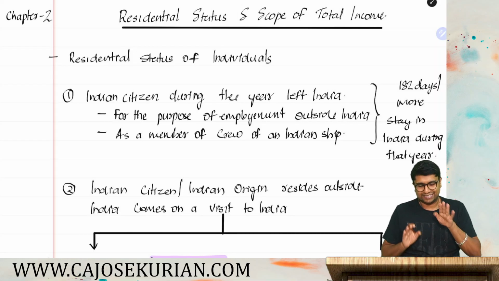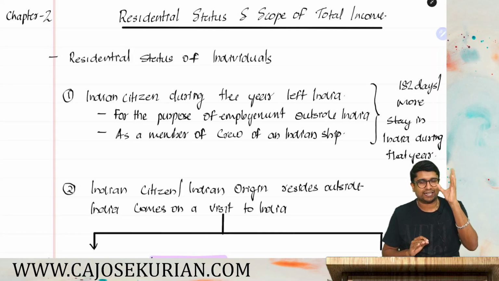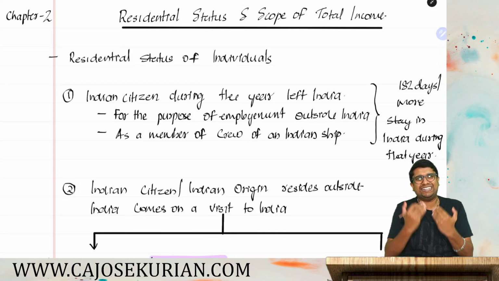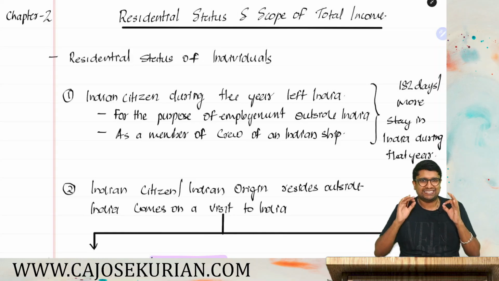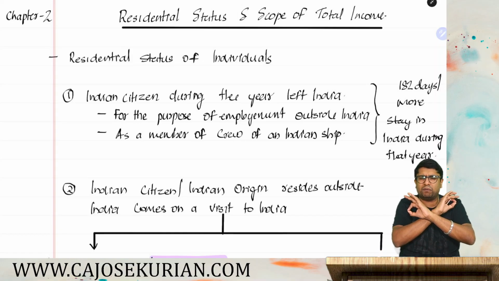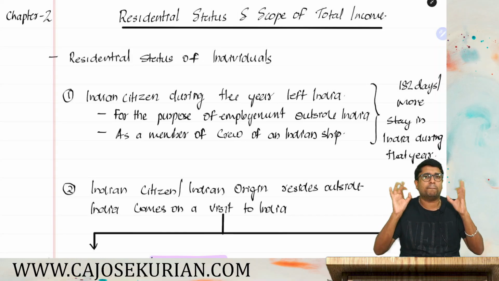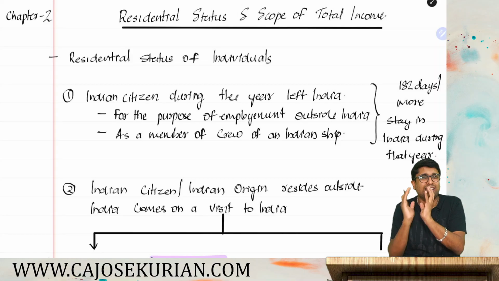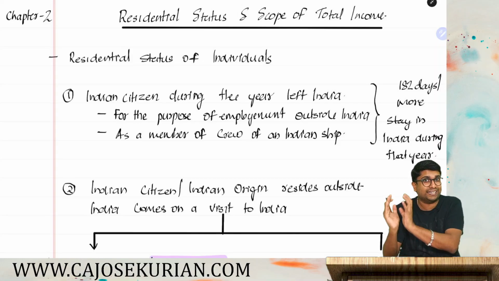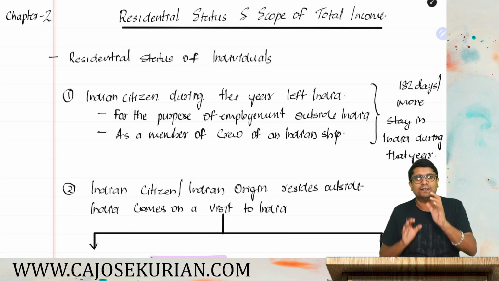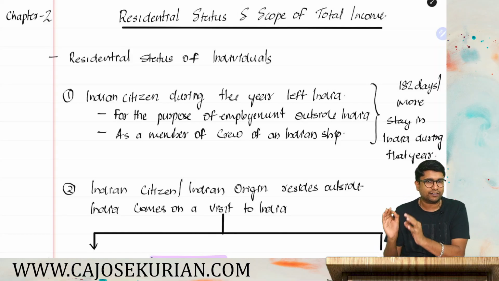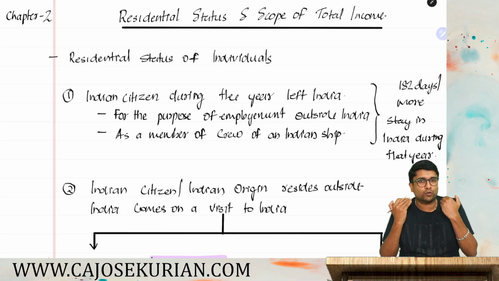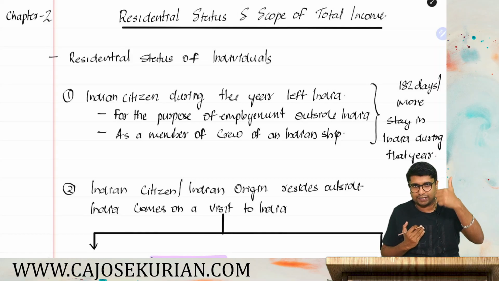So friends, this session is intended for three categories of students. Category number one, those students whose DT revision is completely over. You have completed that subject in a super manner. For those students who want to know which are the frequently asked areas in Paper 3A income tax law, you need to watch this entire video and you will understand which are the frequently asked areas and what are the important questions to solve. That is category number one.